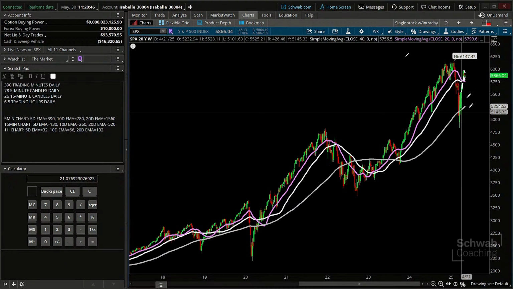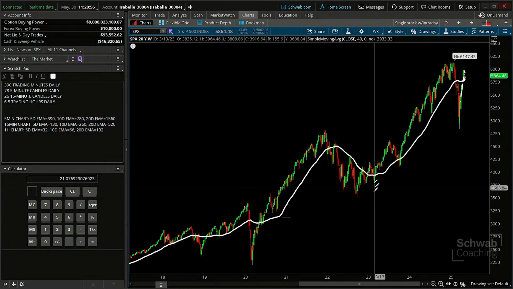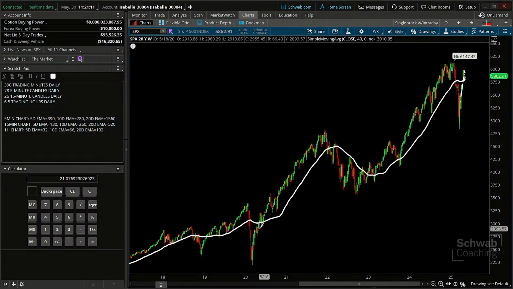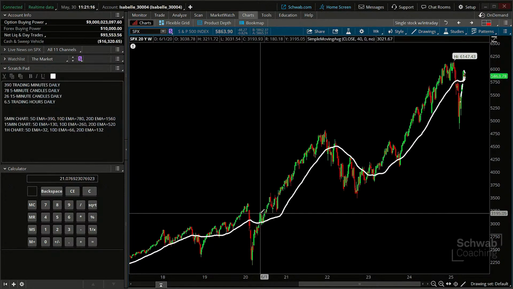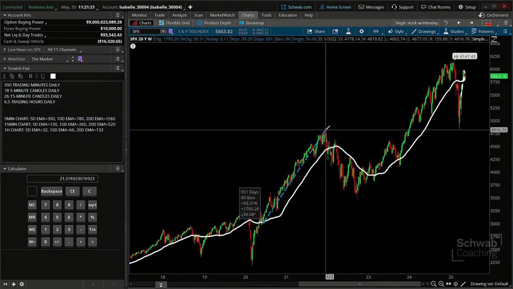If we hide some of these, let's hide that 100 just for a second and hide the 20 for a second, the most obvious one here would have been the consistency you can see from the 40-week moving average, which is basically the same as a 200-day moving average, pretty close to it, right around 10 months. And notice your opportunities for trading above the major move. We broke it, we tested it, moved higher. Here you go, basically trough to peak there, almost 60%.